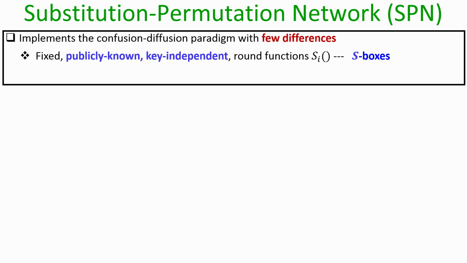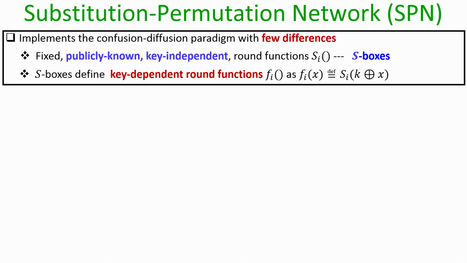So, now you might be wondering that if the round functions that we are going to use in SPN are publicly known and key independent, how exactly is the confusion going to be brought from the viewpoint of the adversary. Well, the confusion comes because even though the S boxes are publicly known, the S boxes are applied on an input which depends upon the value of the key.